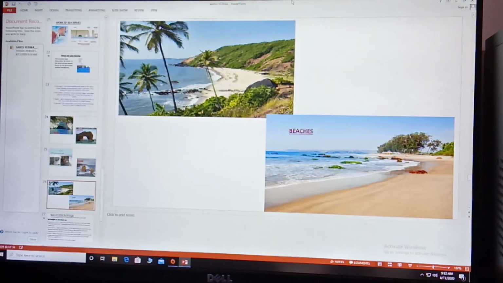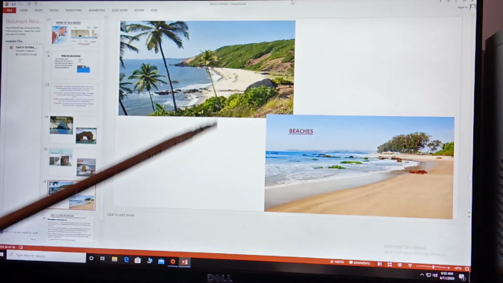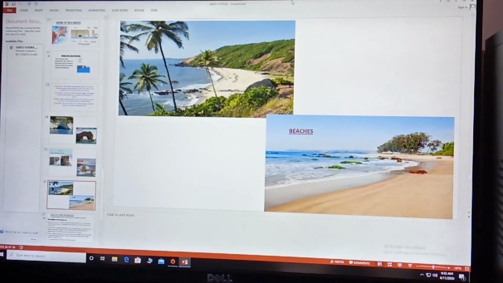Now, due to the depositional activity of sea waves, beaches are formed. The sediment which is eroded by the sea waves is deposited somewhere, and this led to the formation of sea beaches. Sea beaches are an example of the depositional activity of sea waves. You can see sea beaches here.